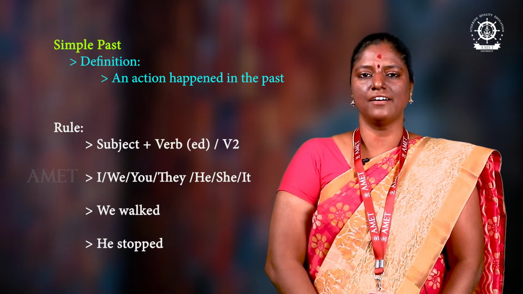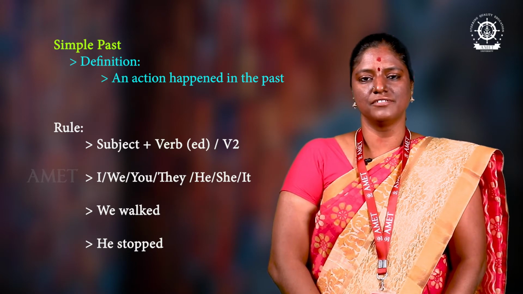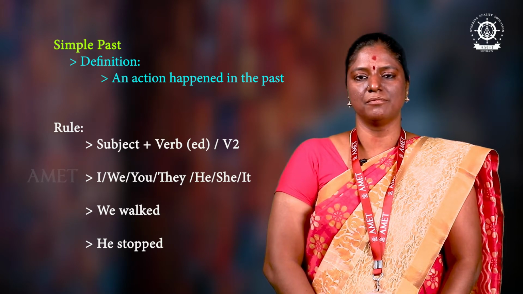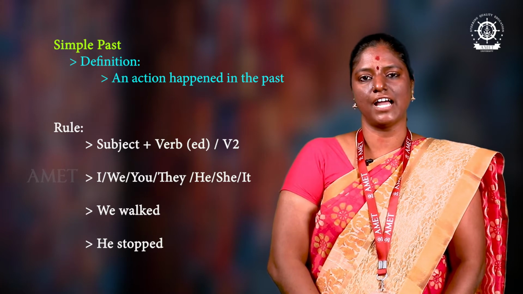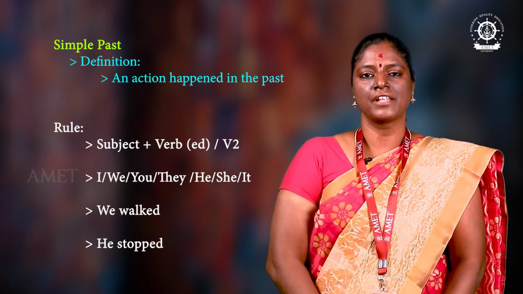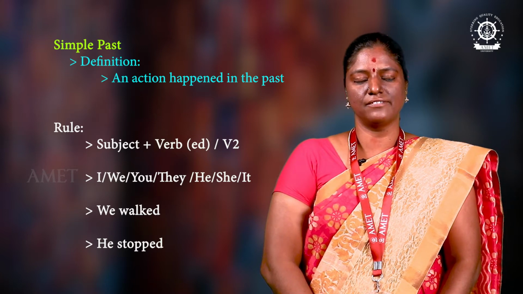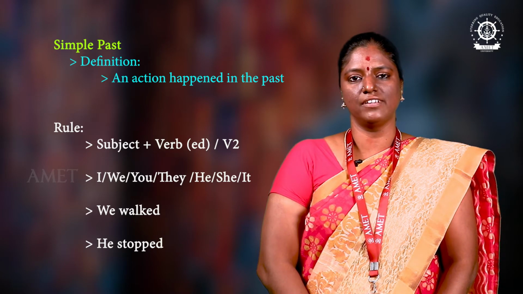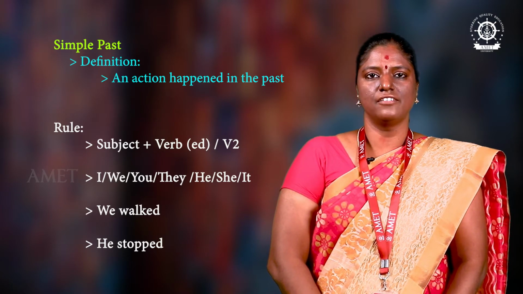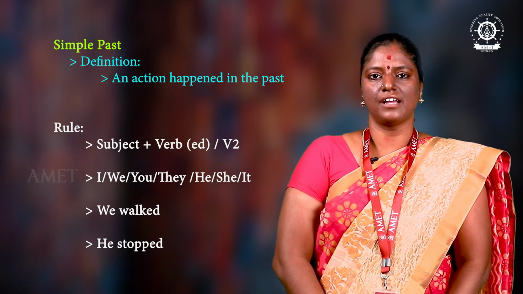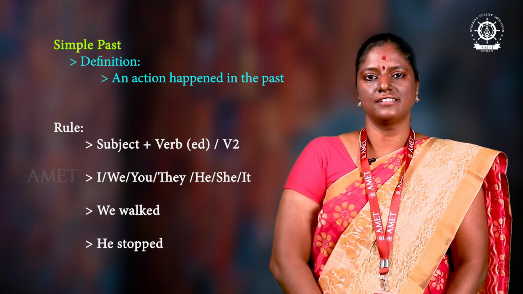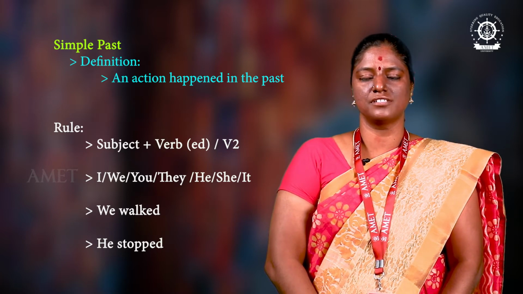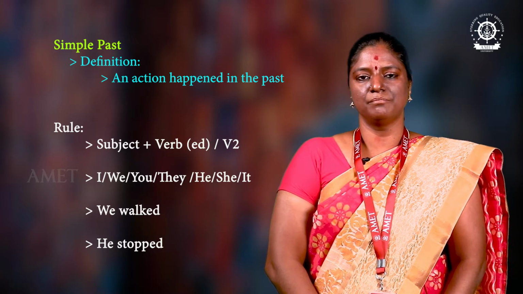For this, we have a rule like subject and verb. Verb in the sense verb two. We have to take the second verb, like work, worked. That form you have to use for simple past tense. And it should be applicable for all the 7 subjects, singular and plural: he, she, it, or I, we, you, they. For all the 7 subjects, we can use V2. I worked, he studied, she worked, they played. That is simple past tense.